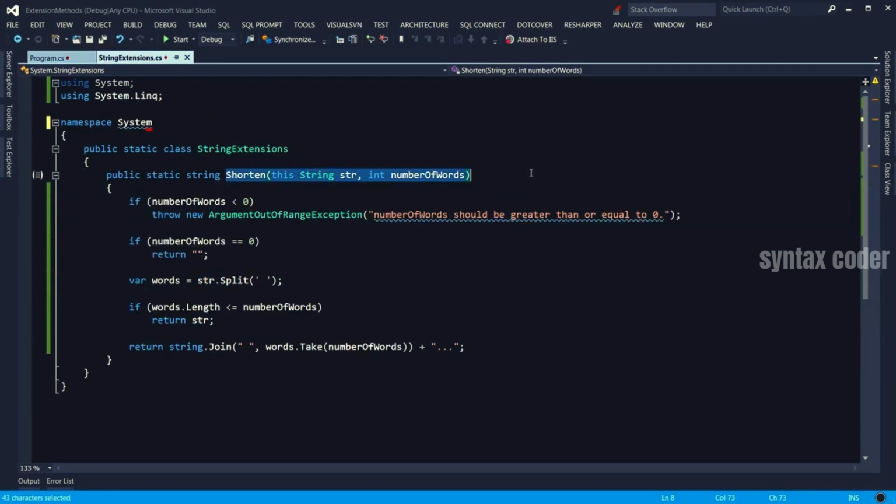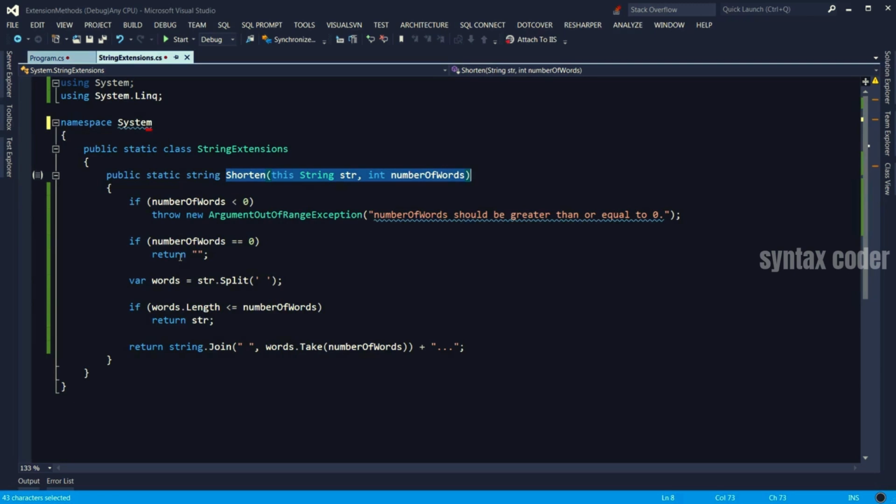these static methods can be troublesome at times. The problem is, let's say you extend the string class, but the creator of the string class, in this case Microsoft, ends up changing the class's implementation. And they may create a Shorten method with exactly the same signature, but it may behave differently from your code. What happens is that the instance methods get priority over static methods, so your code will never be executed.